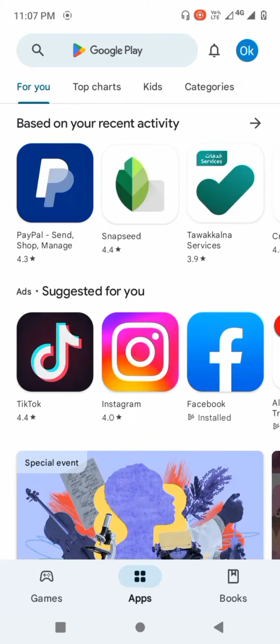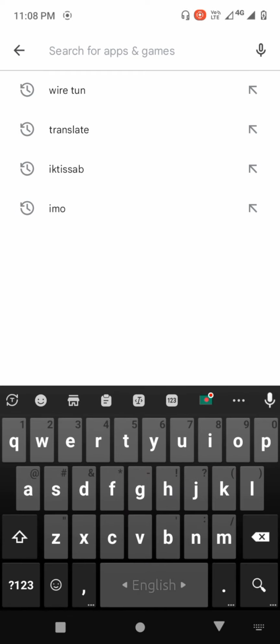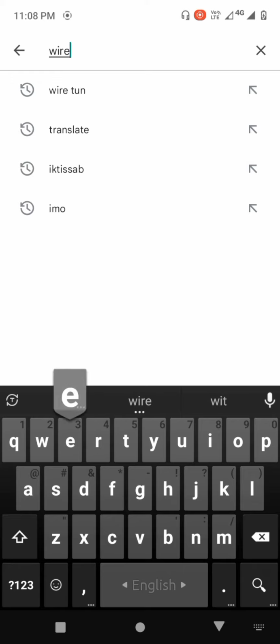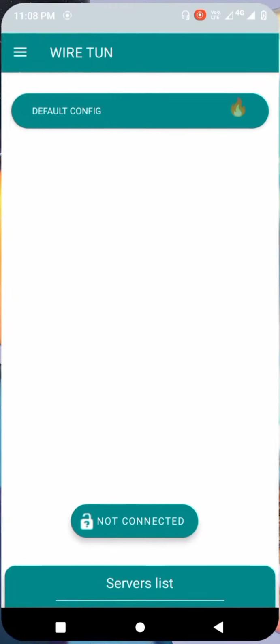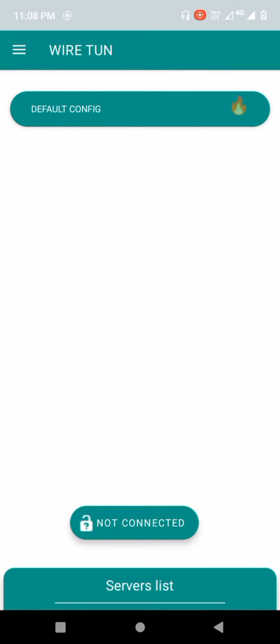Now go to Play Store and search Wiratun, Wireton. Now open Wireton. Go to server list.